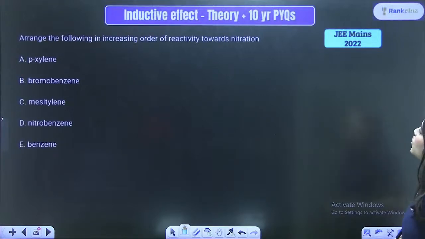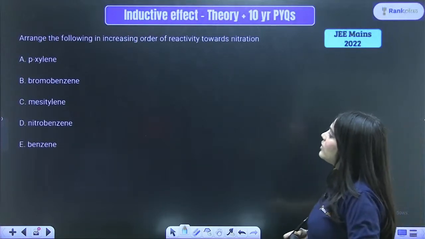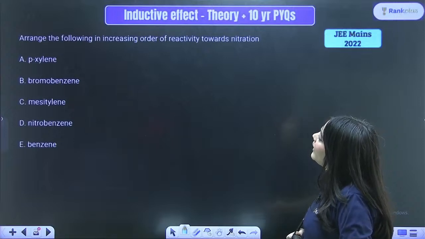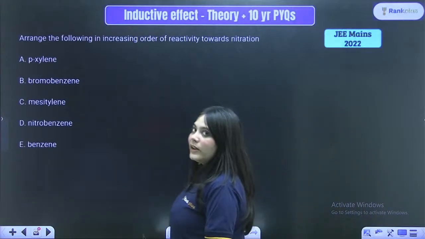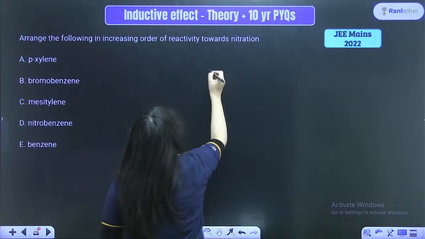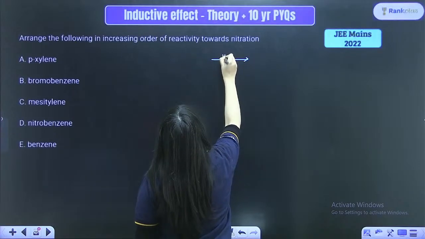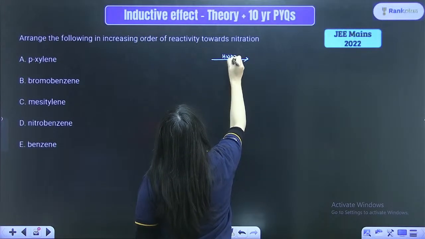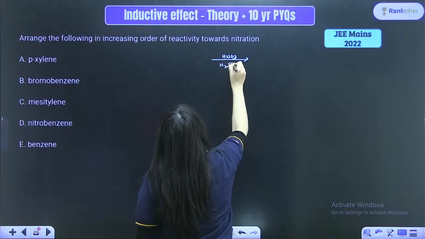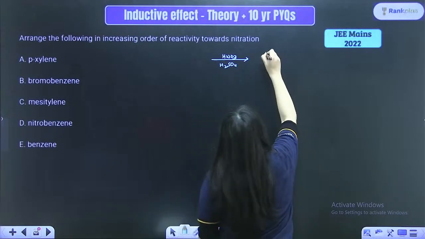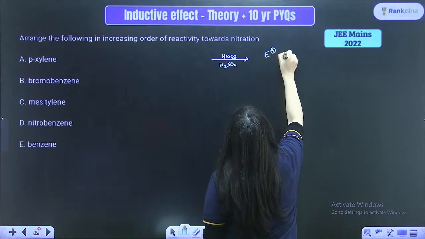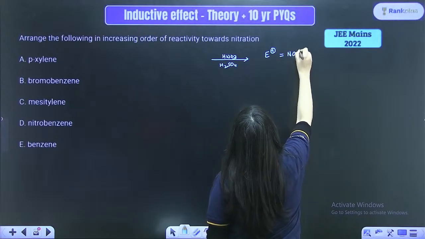This is JEE Main's 2022 question. Look at this question. Arrange the following in increasing order of reactivity towards nitration. What is the nitration reaction? Nitration reaction happens in the presence of the reagent HNO3 as well as H2SO4, right? And what is the electrophile here? The electrophile formed is NO2 plus ion.